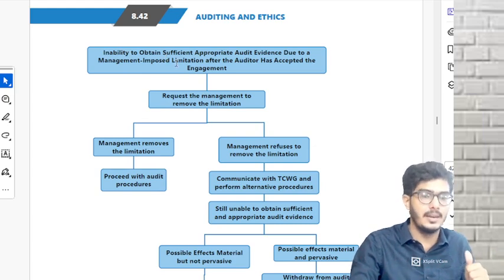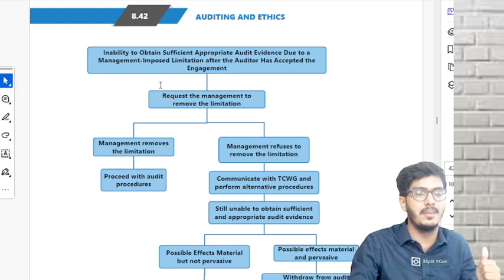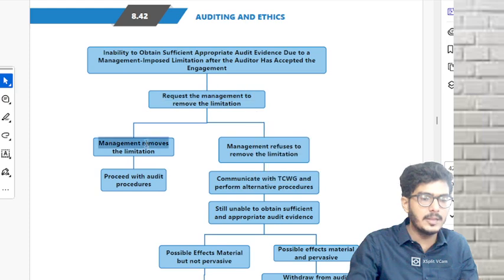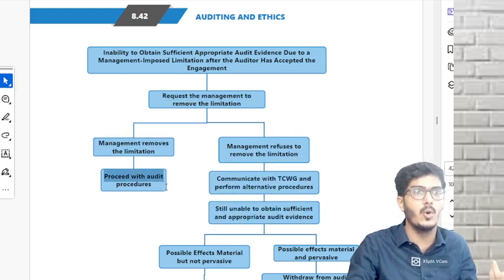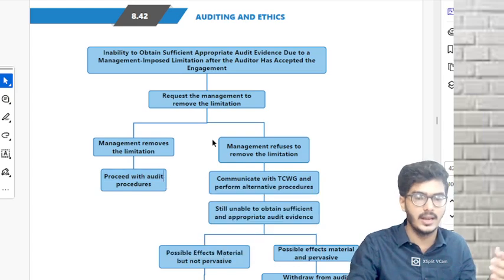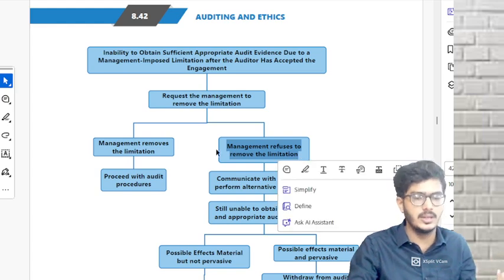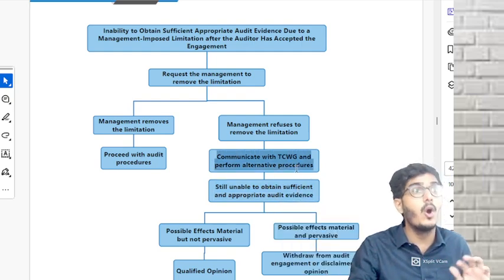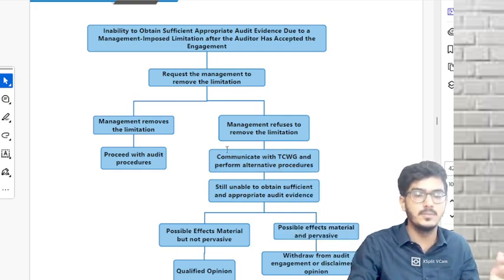Because of management limitation. First what are we going to do? We are going to request management, please remove the limitation. There are two situations. Either they will remove or they will not remove. If the management removes the limitation, good to go, green signal, proceed with your own audit procedures. Simple answer here. If the management refuses to remove the limitation, we'll go to the papa. Who's the papa? TCWG. Management is not removing the limitation. If still TCWG is also not removing the limitation, still you are unable to obtain PSI, that means along with this communication to TCWG, you'll start performing alternative procedures. But even after performing alternative procedures, you're not able to obtain PSI.